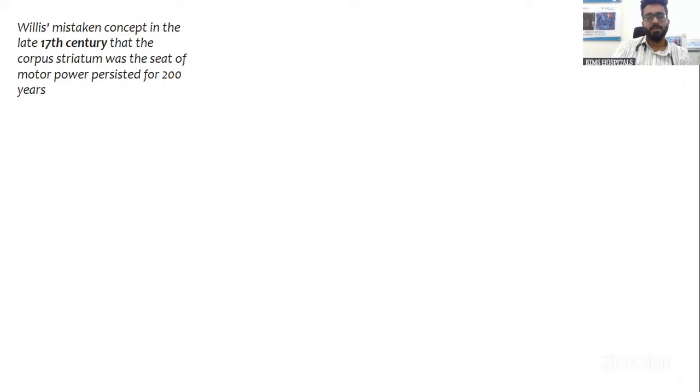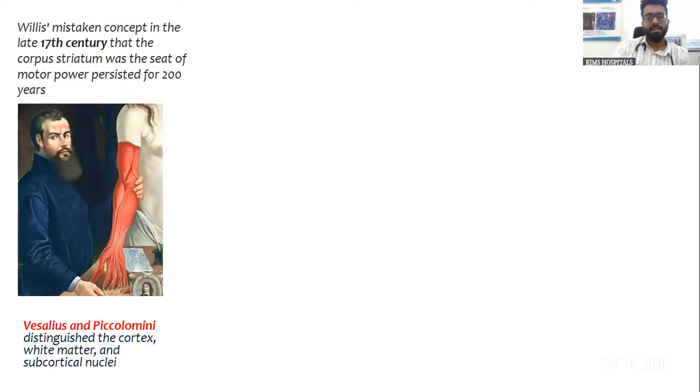This was later disproven by a scientist called Vesalius. He distinguished the fact that the cortex is the seat of motor power and that the basal ganglia are something else. So the cortex is the major seat for motor function. This was later proved by Vesalius.